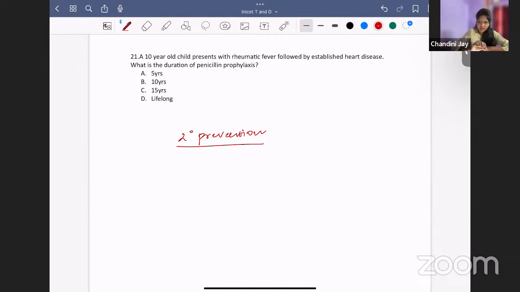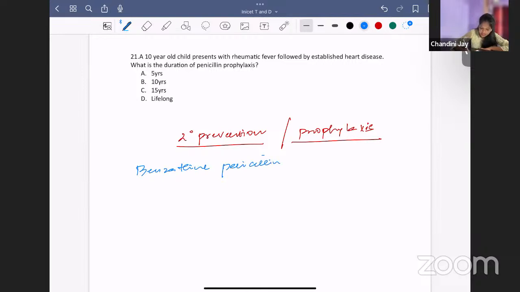But secondary prevention means rheumatic fever has already occurred. Now you are preventing the recurrence, that second or third episode of rheumatic fever. That is called secondary prevention or prophylaxis. What are the drugs that you can give? The first drug is benzathine penicillin. It is an intramuscular injection you give once in 3 weeks.